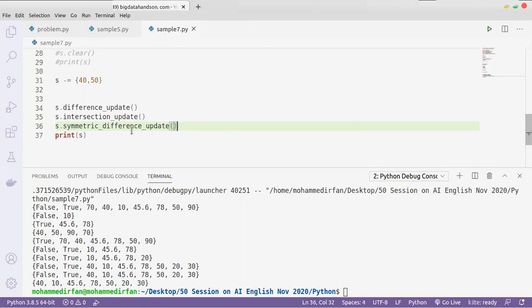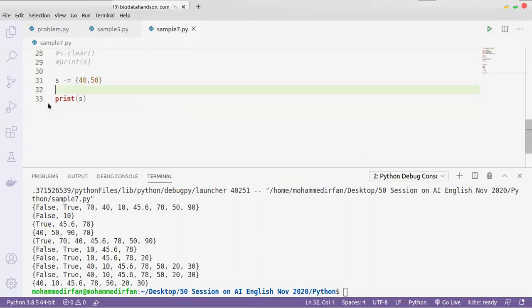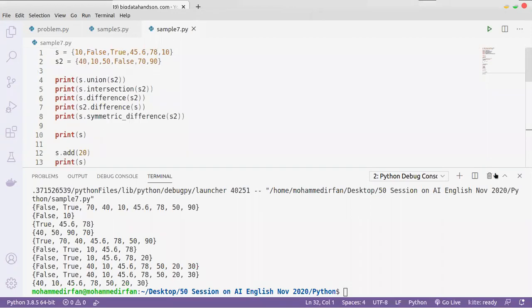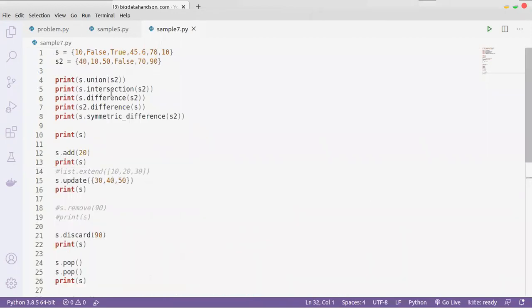So these are the functions on the set, all the operations we have done.